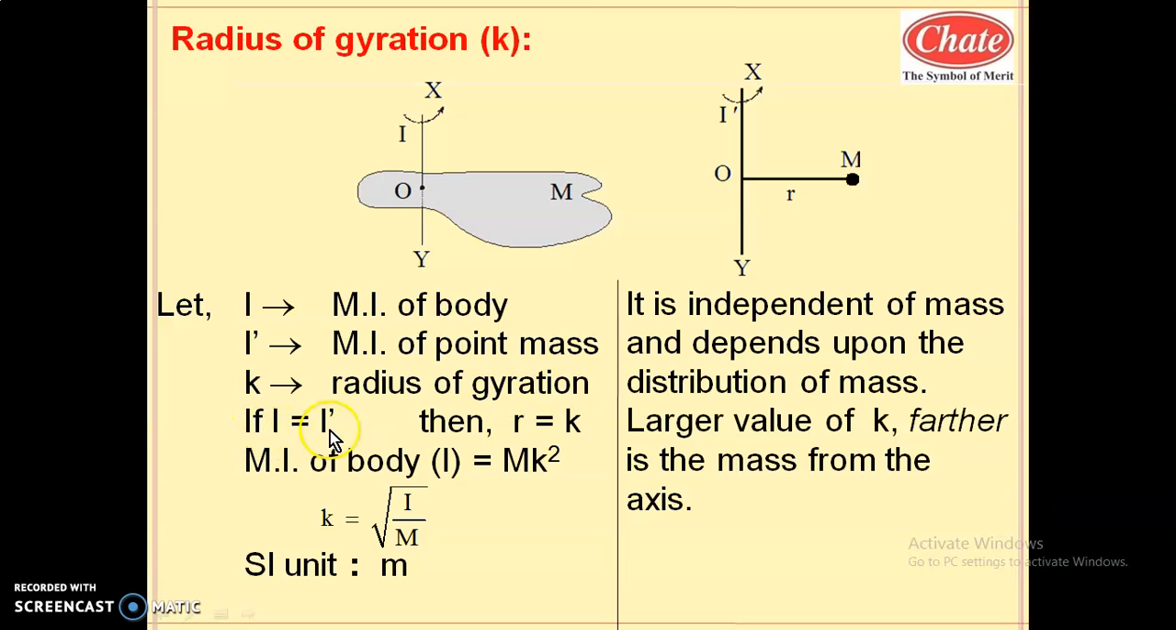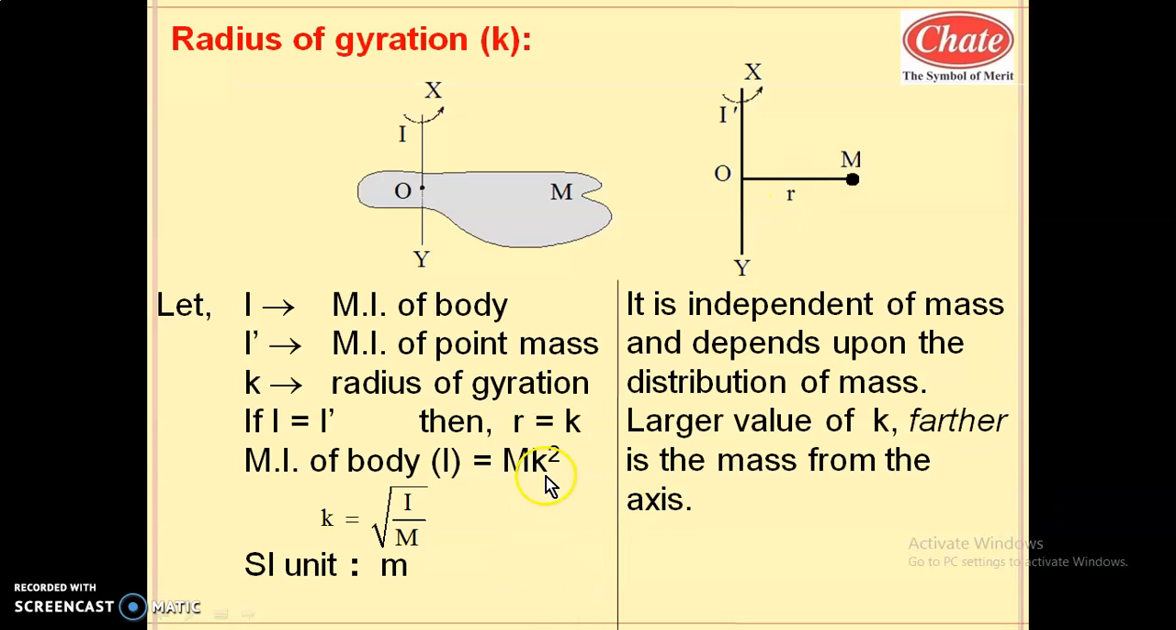So if I equals I dash, this is the condition while studying the radius of gyration. This I must be equal to I dash. Then this r is not said to be a distance, it is said to be the radius of gyration. Then r is equal to K. So the moment of inertia of a body from this diagram will be m k square, because this I dash will be equal to m into r square, and r is considered as k, so it will be m k square.